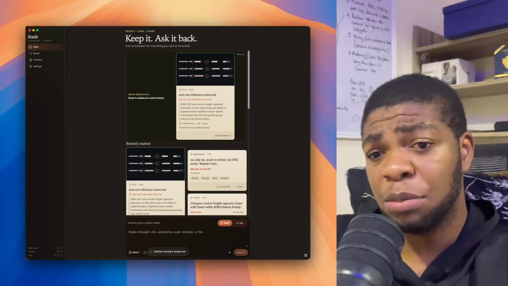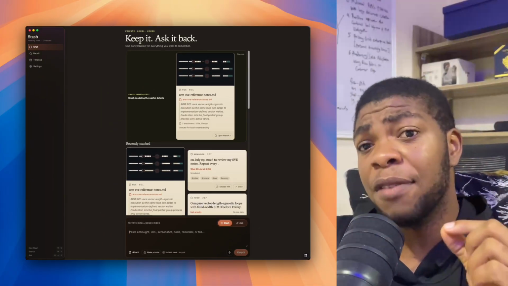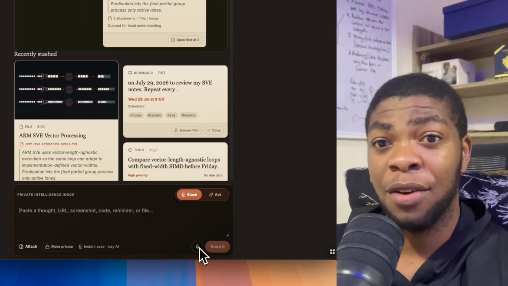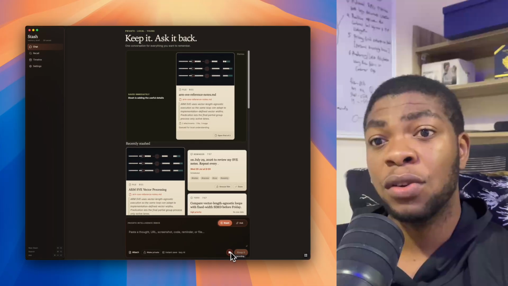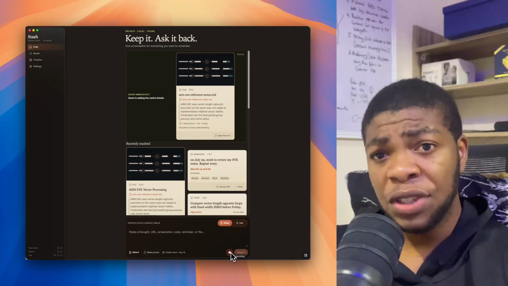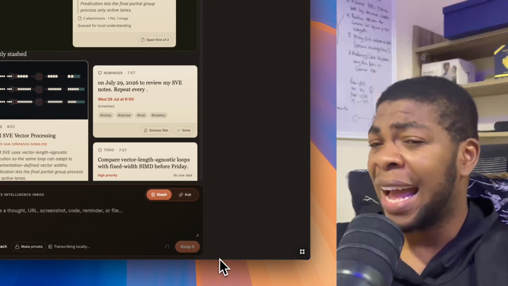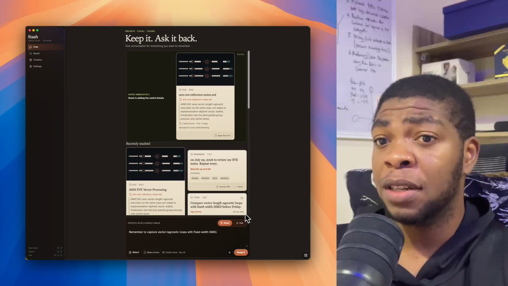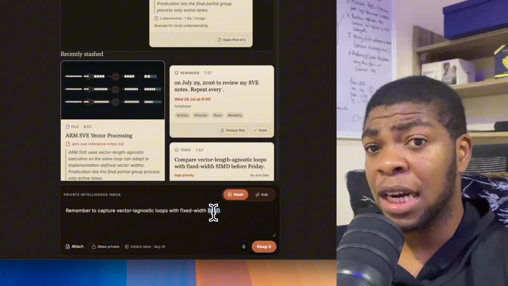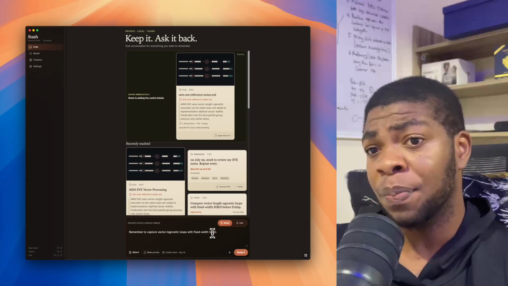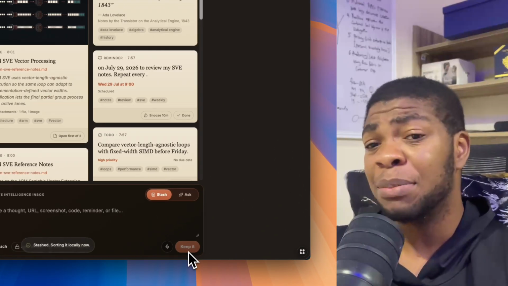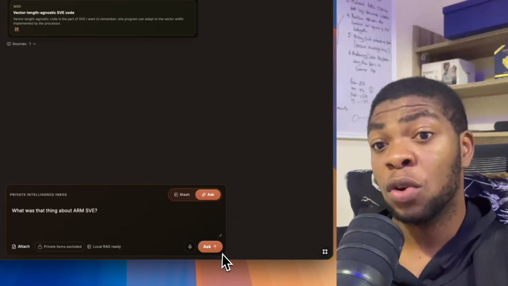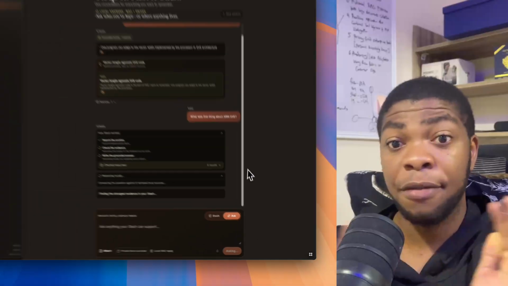Now, I'll switch the same composer to Ask and use the vague version of the question I would actually remember. "What was the thing about ARM SVE, right?" Stash combines conventional SQLite search with local embeddings, retrieves only eligible saved items, and asks the local model to answer from that evidence. The response is not an unsupported summary from the internet. Each claim stays tied to a clickable citation, and the matching source card remains visible underneath. I can open the exact stash that supported the answer. If my archive does not contain the answer, Stash says so instead of inventing a source.